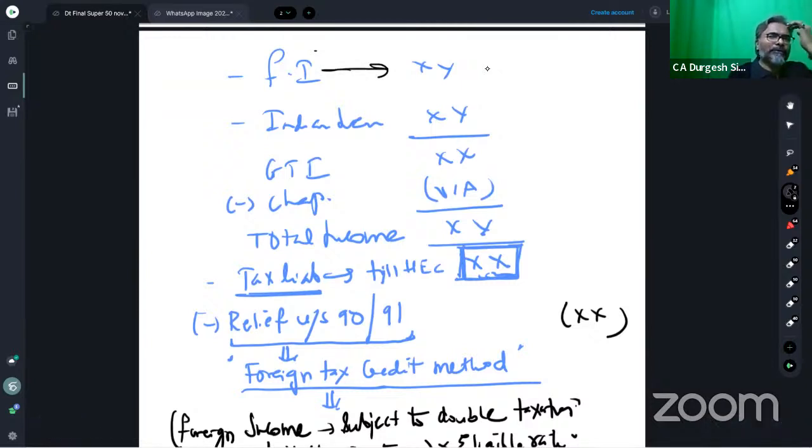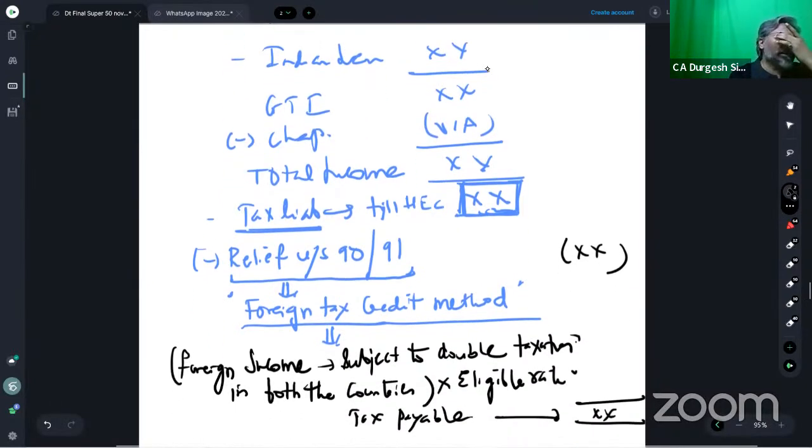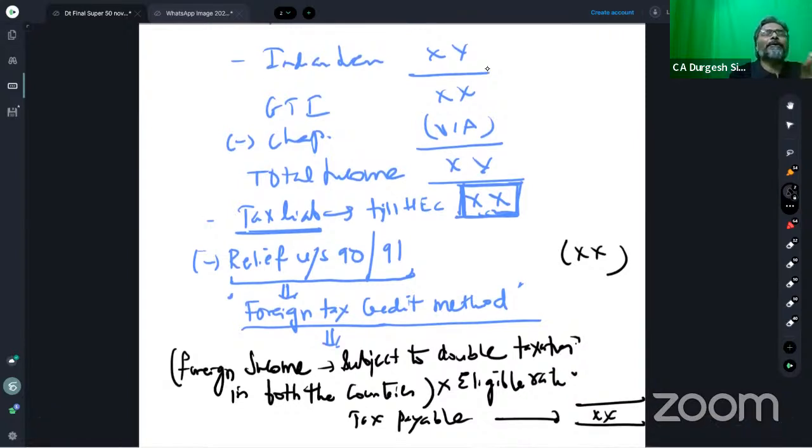Generally, the foreign income is given to you in INR, but can you expect that the foreign income can also be given to you in foreign currency? Why not? In fact, that should be the case. Recently, ICAI's questions are drifting on that point, wherein they give you the foreign income in foreign currency. And then, students, what do you do?